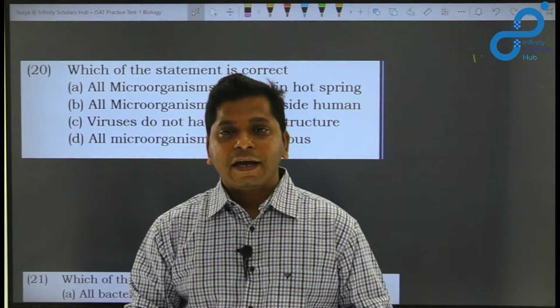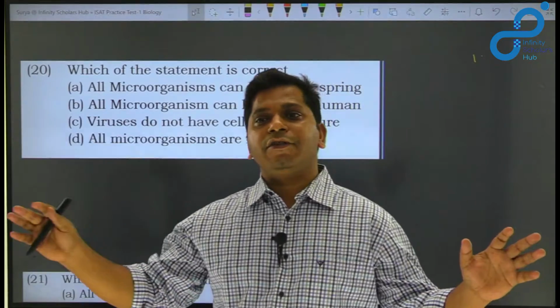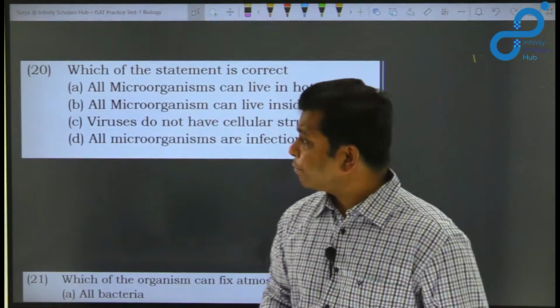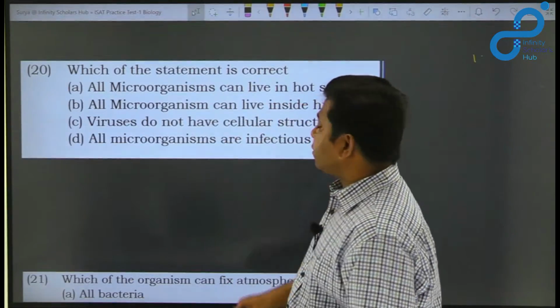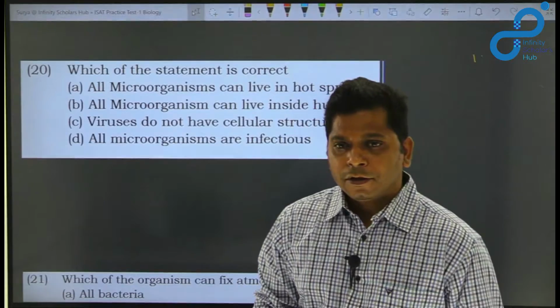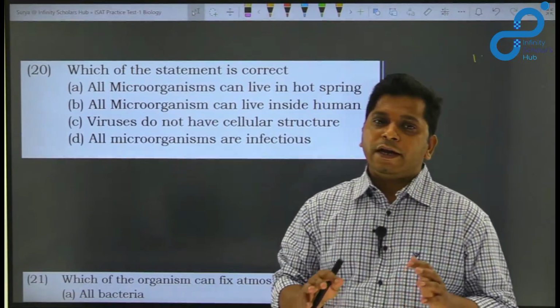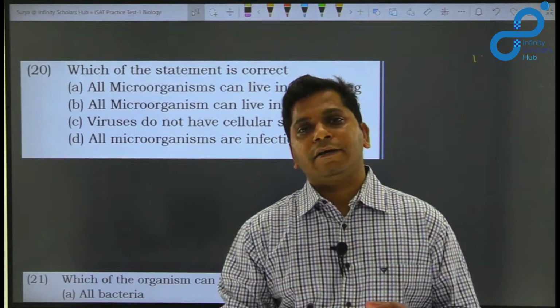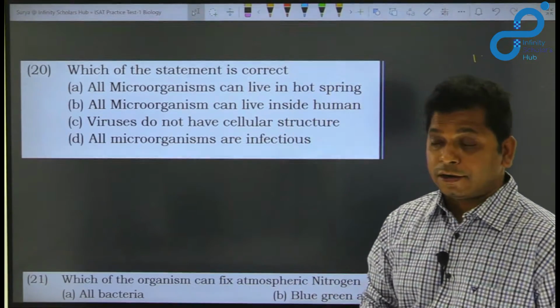They cannot grow in a wide range of environmental conditions, they are very specific. For example, the temperature in the hot spring is very high, so only microorganisms which have the capability to grow at high temperature will grow there, right?